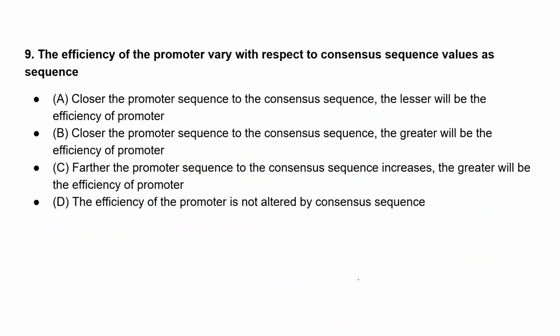The next question: the efficiency of a promoter varies with respect to the consensus sequence, how? Option A: the closer the promoter sequence to the consensus sequence, the lesser the efficiency of the promoter. Option B: the closer the promoter sequence to the consensus sequence, the greater the efficiency of the promoter. Option C: the farther the promoter sequence from the consensus sequence, the greater the efficiency of the promoter. And option D: the efficiency of the promoter is not altered by consensus sequences.